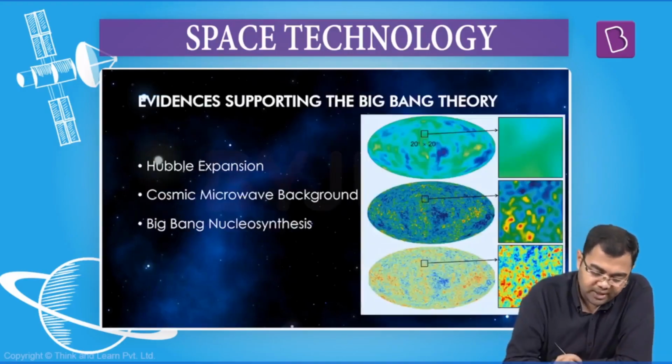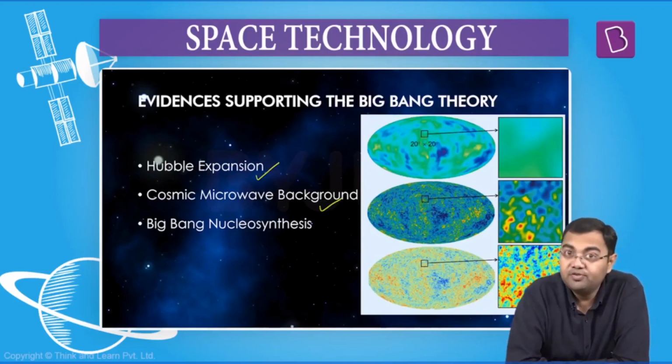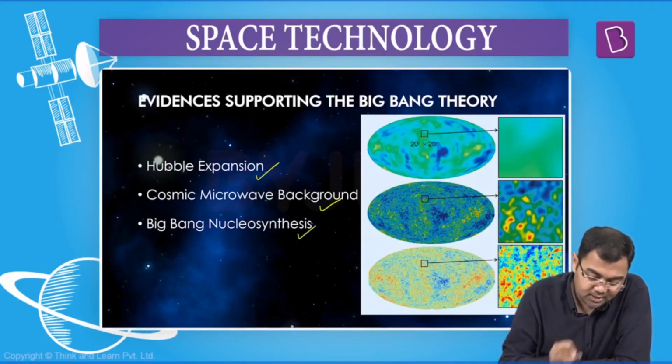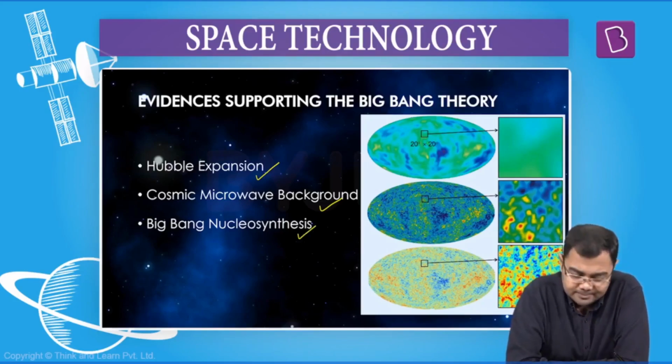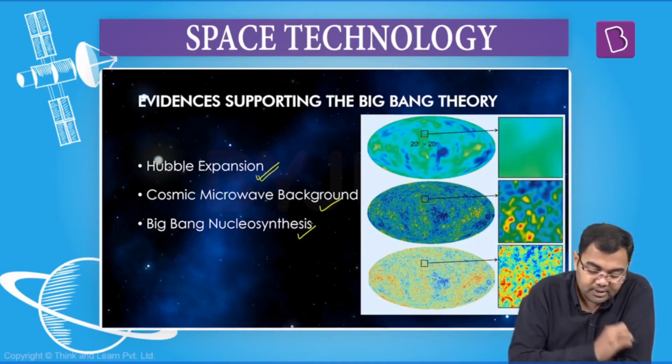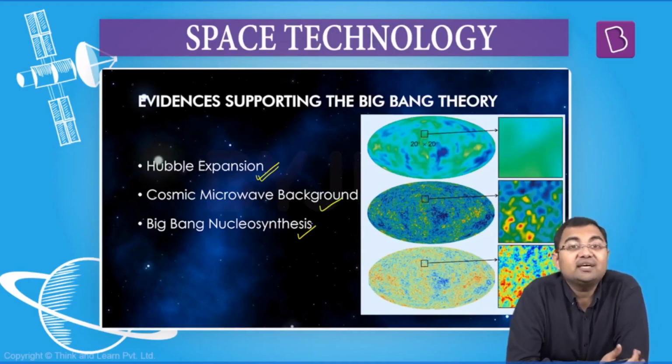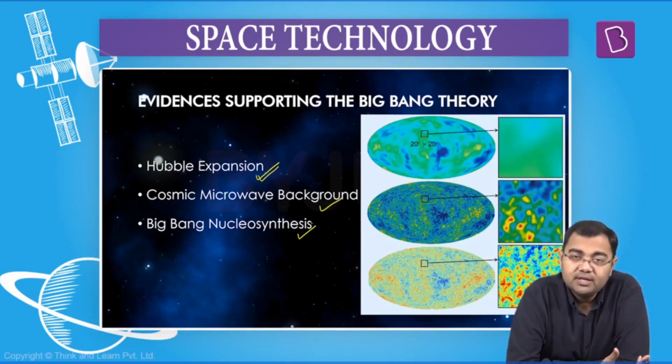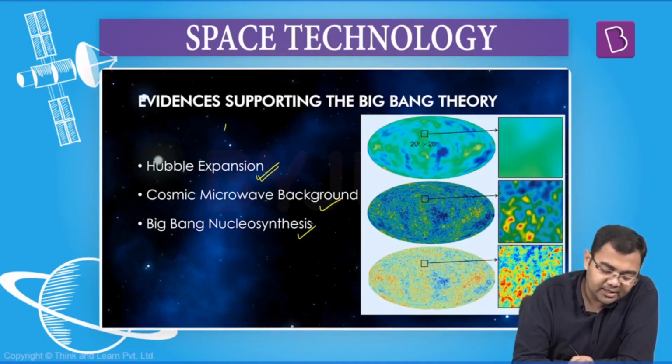Three evidences. One which is called Hubble expansion, one which is called cosmic microwave background, and the third, Big Bang nucleosynthesis. What do we mean? First of all, when we talk about the Hubble expansion, it means the accelerated expansion of the universe. Today we are saying that since the 1990s, we have come to the conclusion that the universe has been expanding in an accelerated manner. Right? In 1998 there was a discovery that happened.